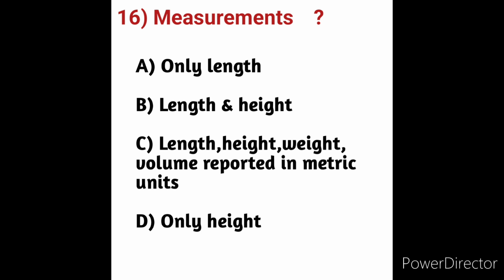Measurements. We will see here option A, only length. Option B, length and height. Option C, length, height, weight, volume reported in metric units. Option D, only height. Measurement is the process of describing some property of a phenomenon under study and assigning a numerical value to it. Measurement is considered as the foundation of scientific inquiry.